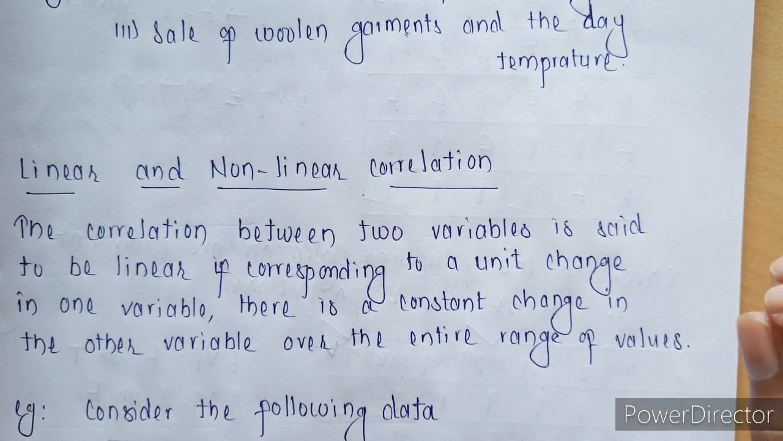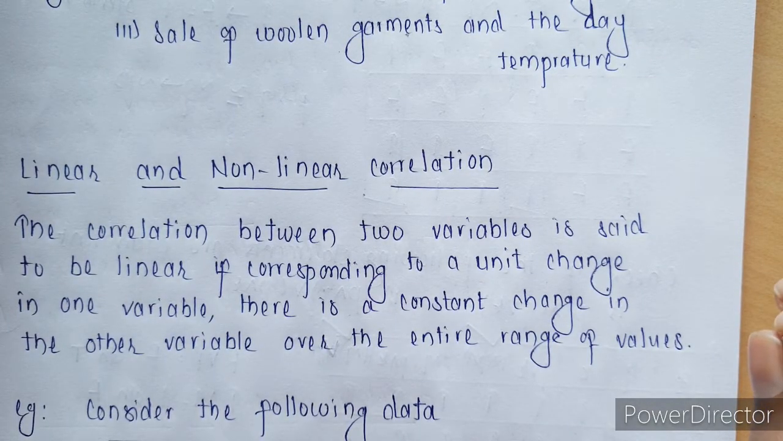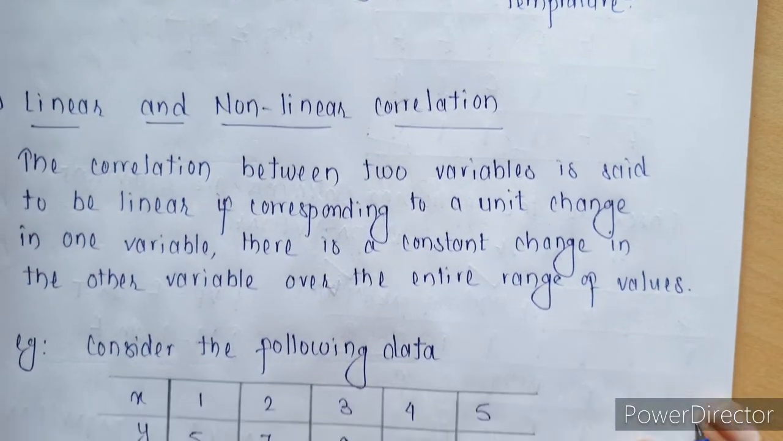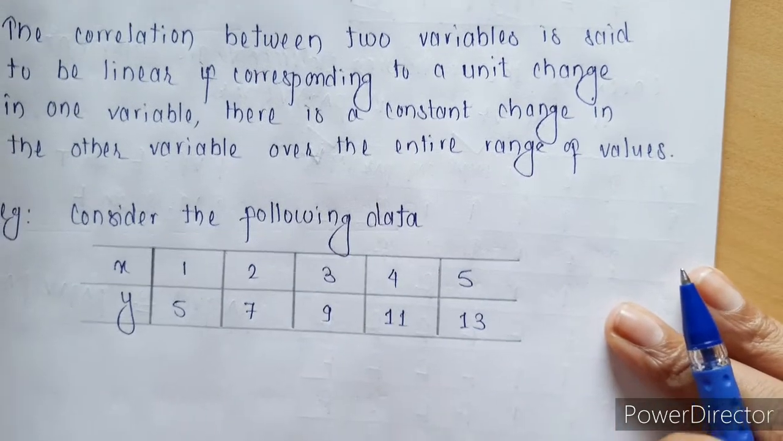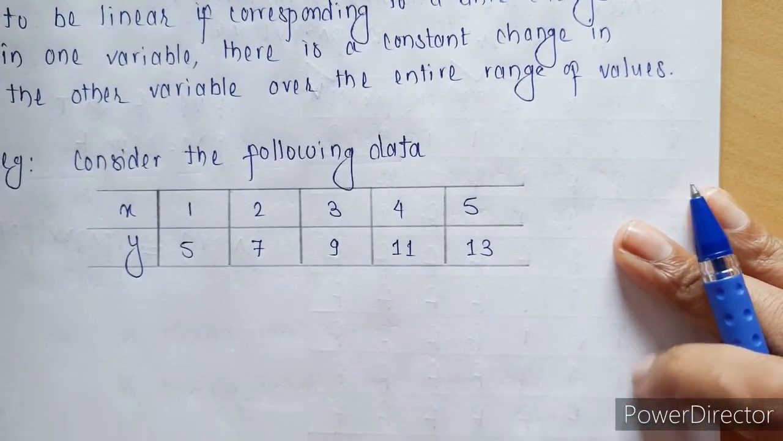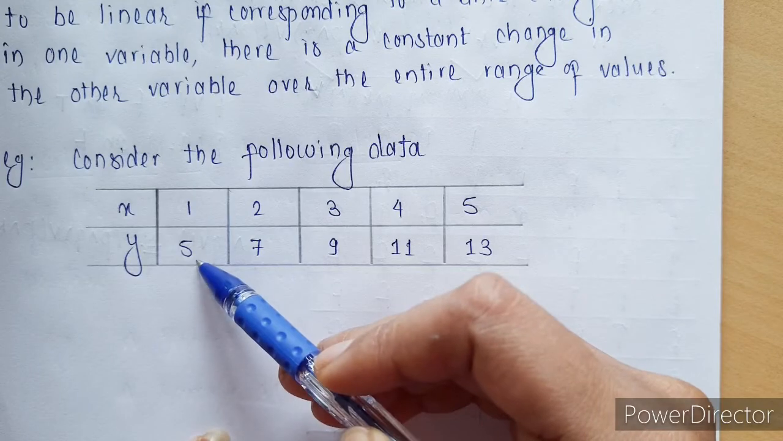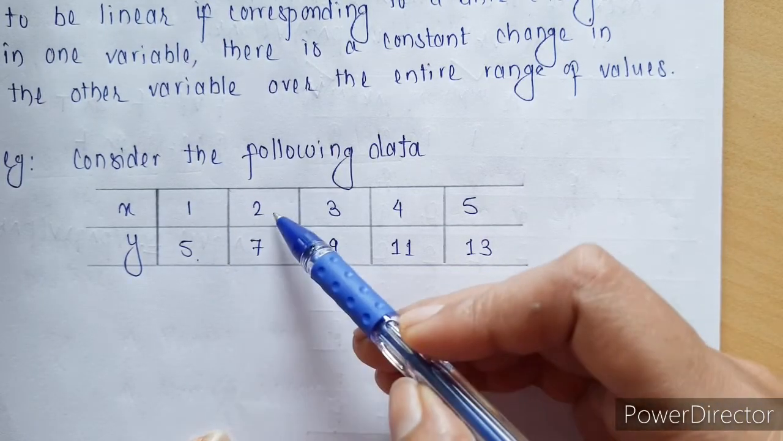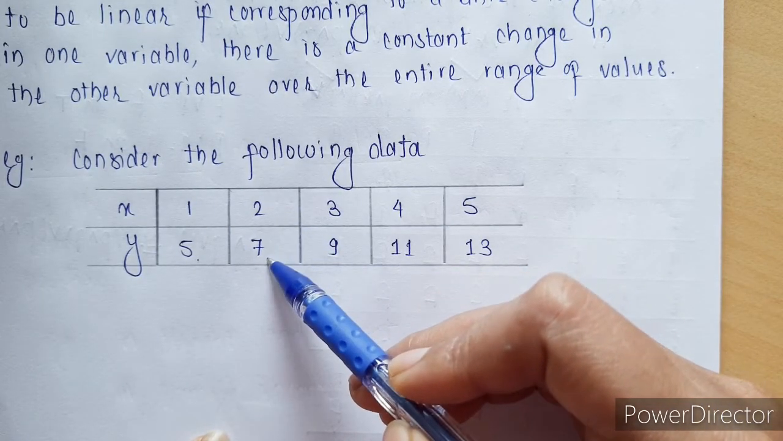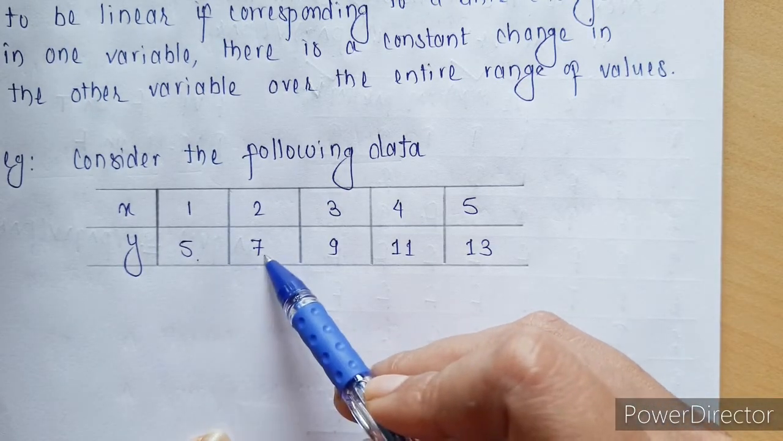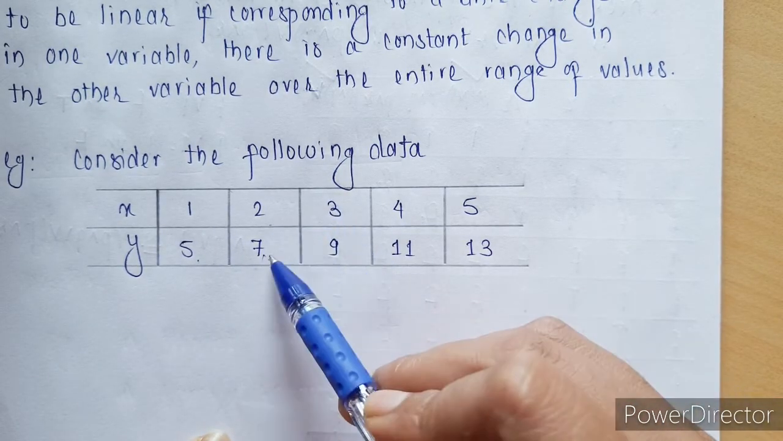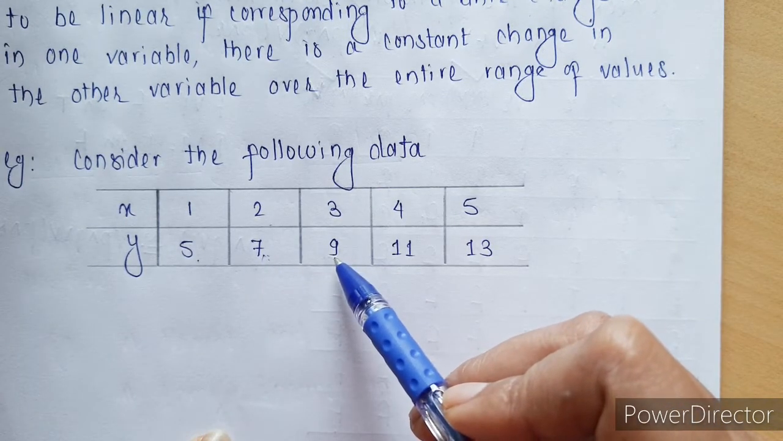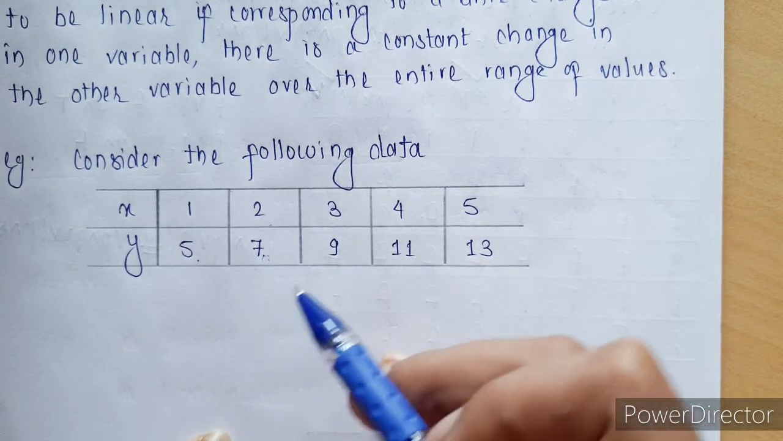Now the correlation between two variables is said to be linear if corresponding to unit change in one variable, there is a constant change in the other variable. For example, suppose we have these variables x and y. When x is 1, y is 5. When x is 2, y is 7. So from 5, it is changing to 7. Now when x is 3, y is changing to 9. So there is a constant increase of 2.